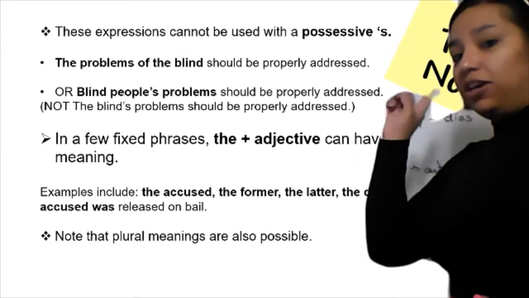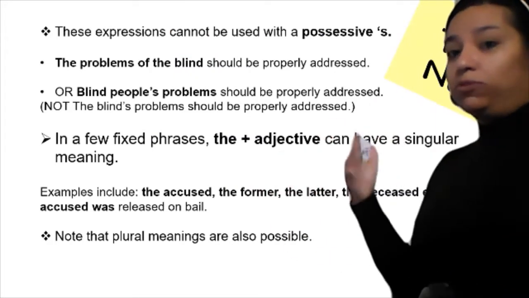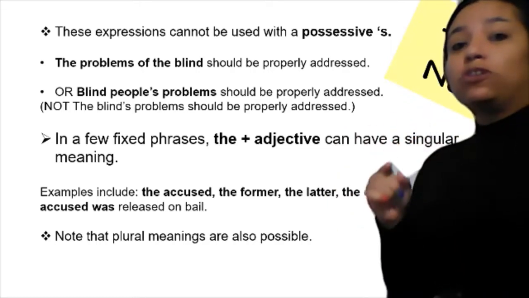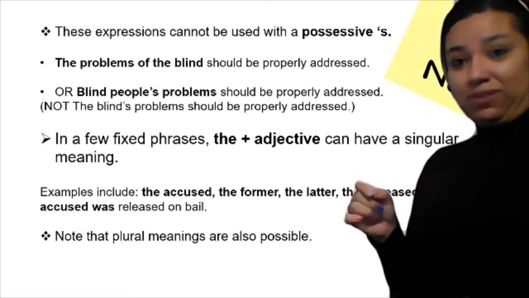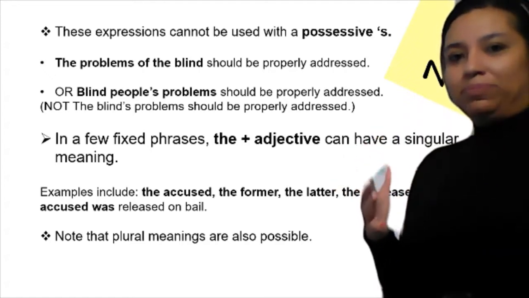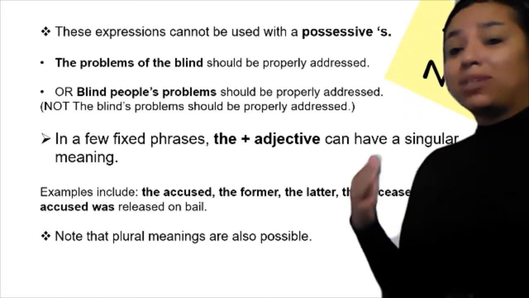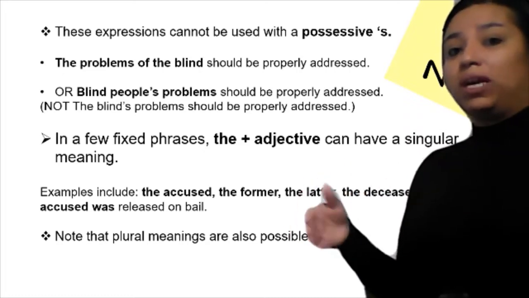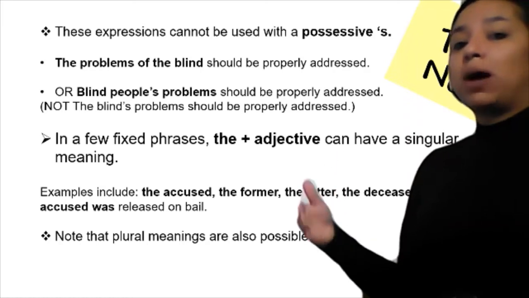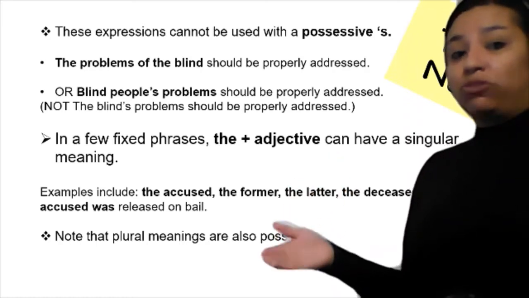Okay, as it says here, take note. I'm going to move so you can see it, obviously. But these expressions cannot be used with a possessive. Okay, no 's. Why? Because the problems of the blind should be properly addressed. Blind people's problems should be properly addressed.